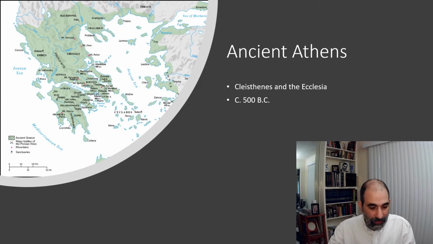And part of his democracy development was to also include this ecclesia. An ecclesia is a gathering of at least 6,000 Athenians. And when these 6,000 Athenians would meet, they would actually go through this process of picking one of their fellow Athenians to punish. The way they would do this is they would each get a broken piece of clay pottery.